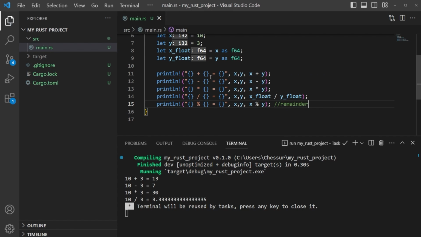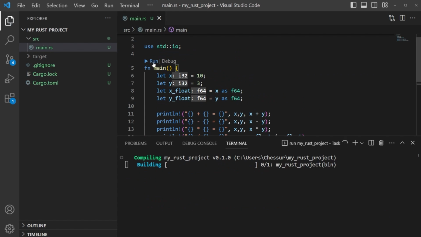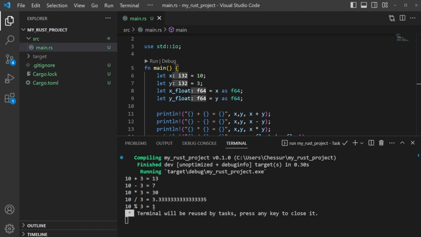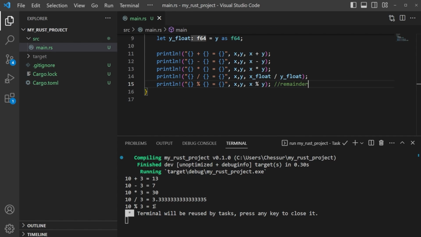So if we save this and we actually run it again, you'll see that we get an answer of 1. That's the remainder. Okay, so it's nice if we ever need a remainder, what's left over. That's the way to do it, with the percentage sign. We can also take to a power.